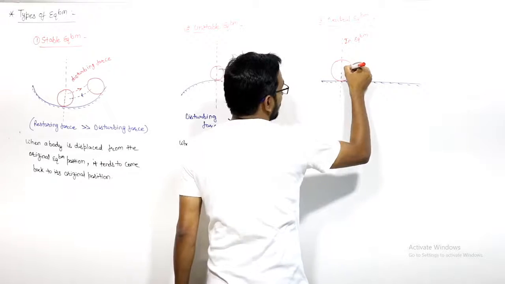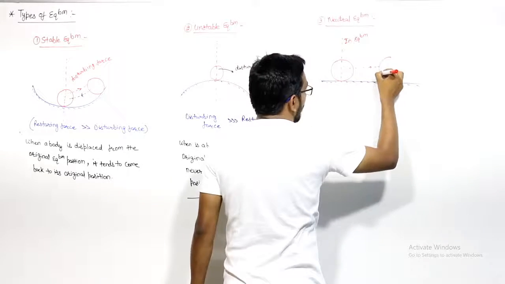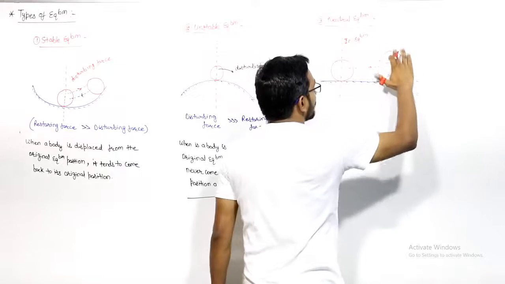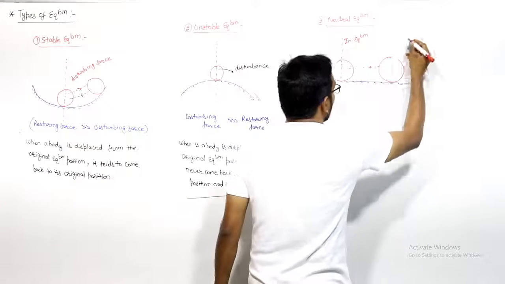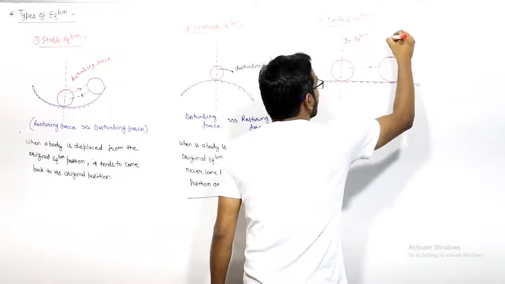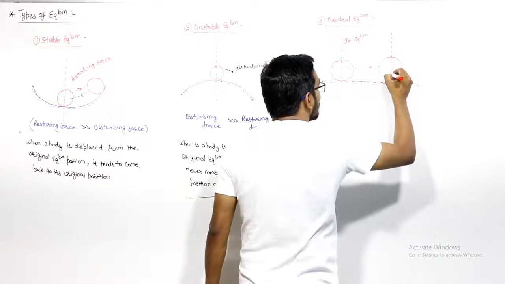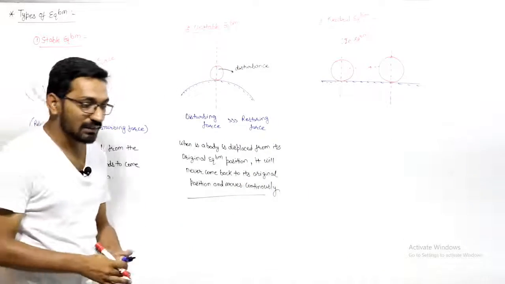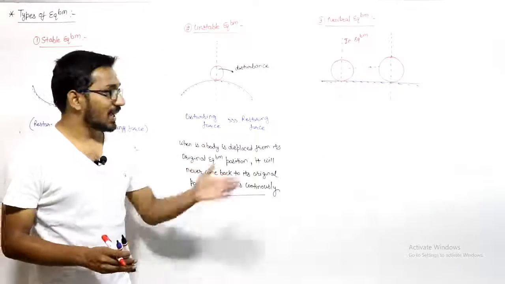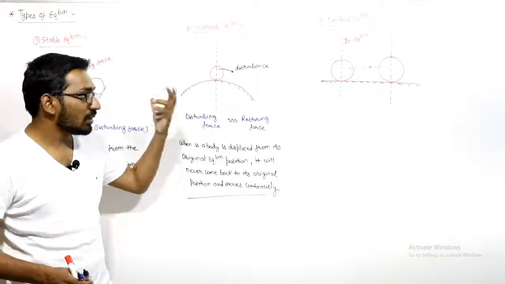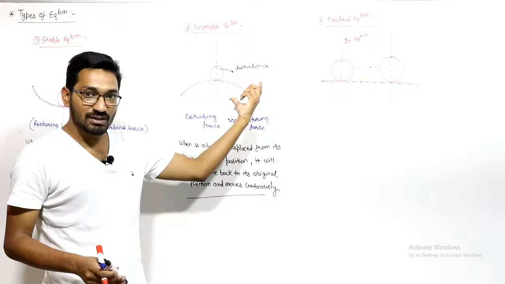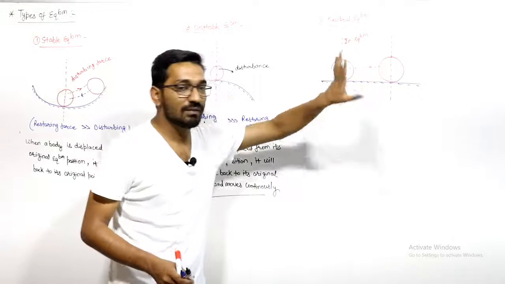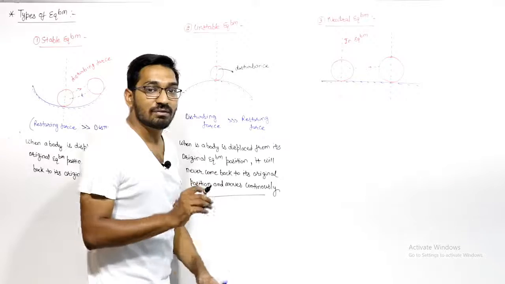If I disturb it up to this point, this ball will not go back to its original position, neither will it move continuously. It will stay here only. So it will get its new equilibrium position. Neither can it come back to its original position, nor can it move continuously like in unstable equilibrium. It will stop here only. It will reach its new equilibrium position. So this is known as neutral equilibrium.